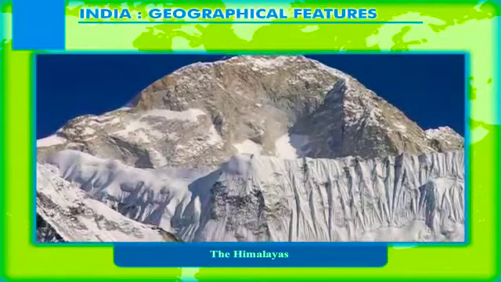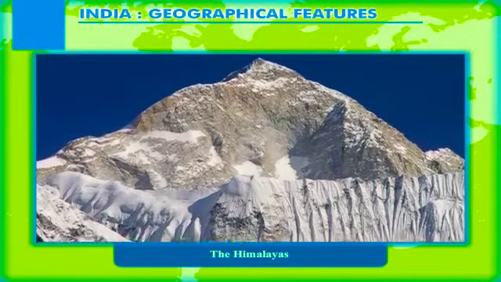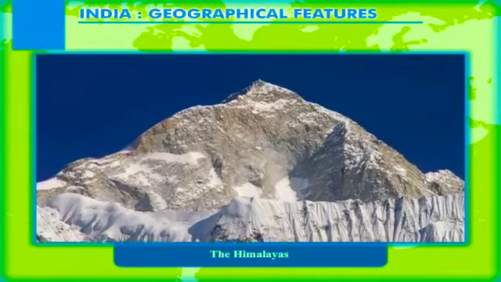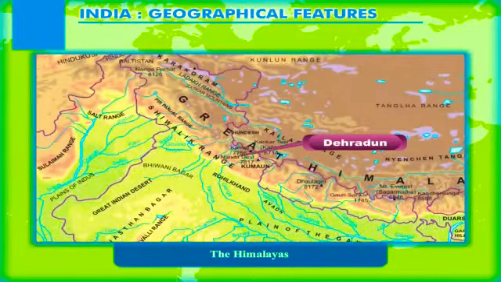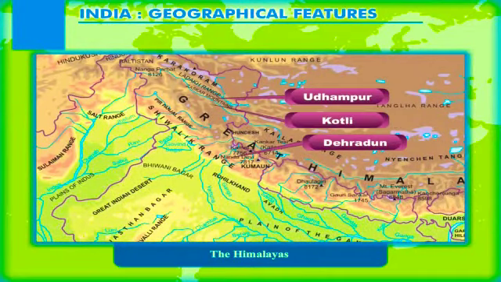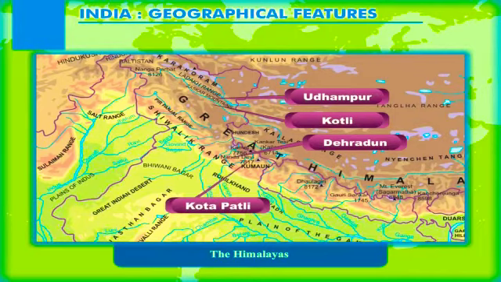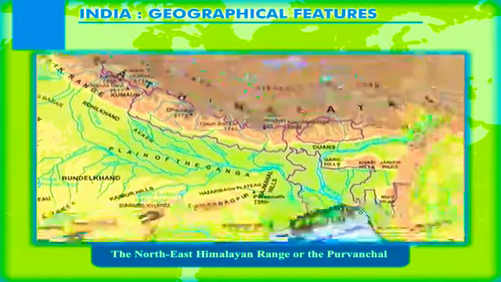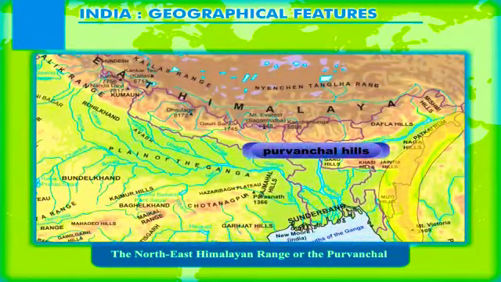These foothills of the lofty Himalayan range are made up of the fluvial deposits. Several valleys like the Dehradun, Udhampur and Kotli in Jammu and Kashmir and Kota Patli and Chaukhamba lie in the Uttarakhand state.